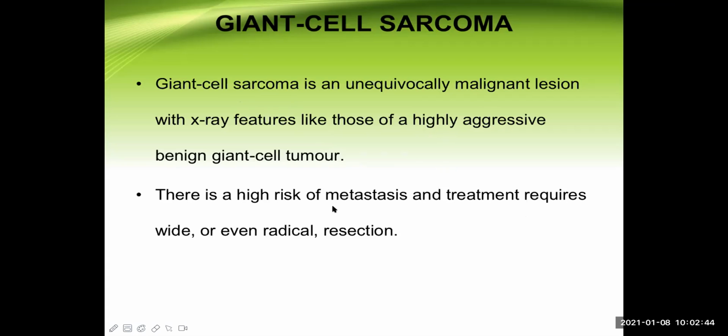There is a high risk of metastasis, and treatment requires wide or even radical resection. Radical means a big area is involved. Sometimes the whole bone may be sacrificed.